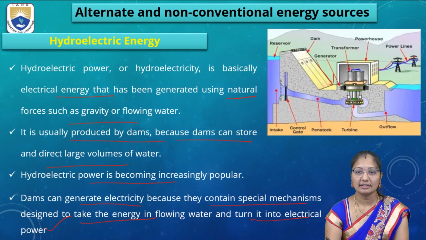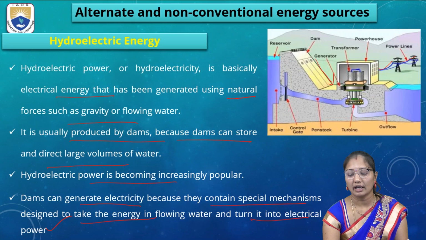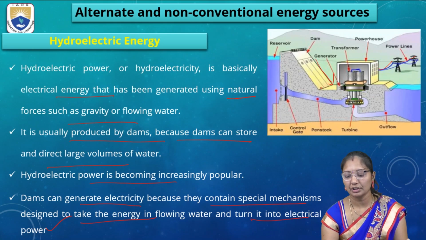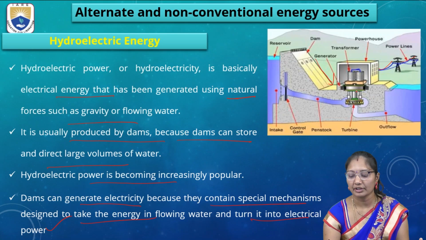So this is the intake of water, which means the water will be taken from the reservoir or from other sources. Then the water is allowed to pass through these dam gates. During this, the flow of water turns the turbines present in the lower surface. This generates the energy, which is converted into electric power.